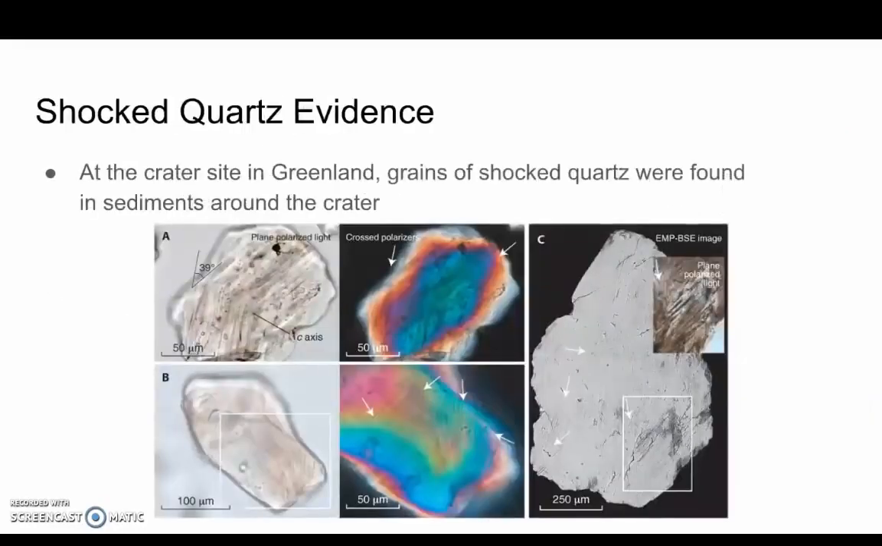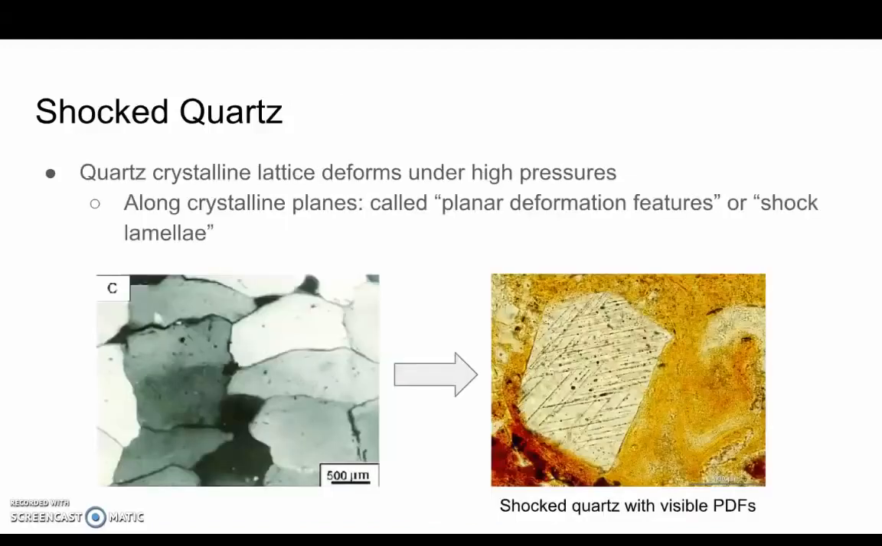At the crater site in Greenland, geologists identified grains of shocked quartz in glaciofluvial sediments around the vicinity of the crater, which could provide further evidence for an impact site there associated with the onset of the Younger Dryas period. When quartz is put under extremely high pressures, the pressure causes the mineral to deform, where the internal structure of the quartz can be changed along the crystalline planes, creating planar deformation features or shock lamellae.